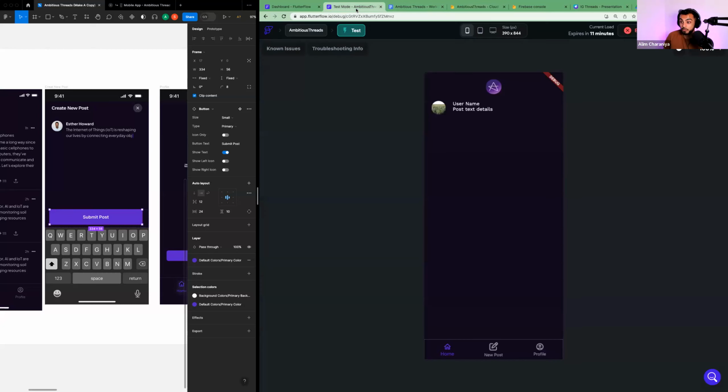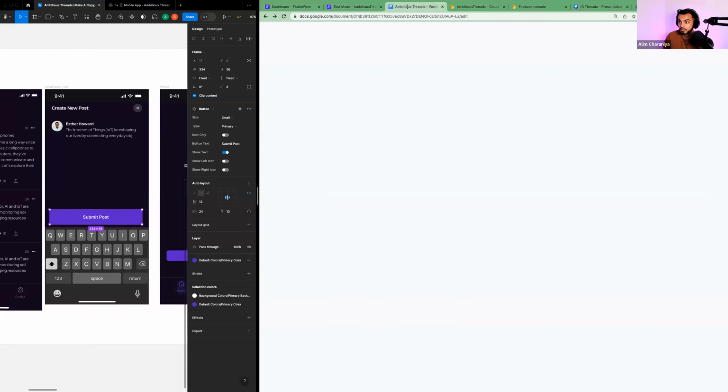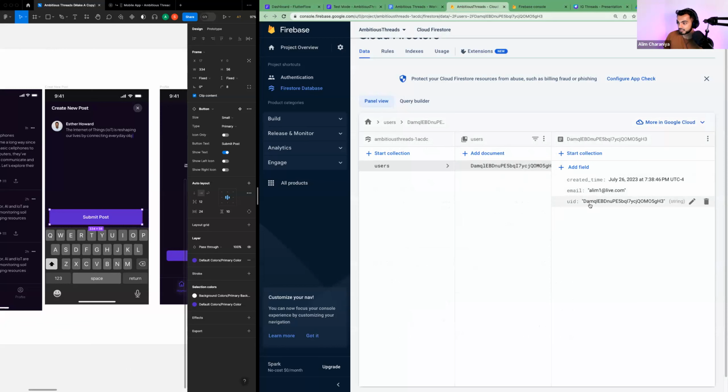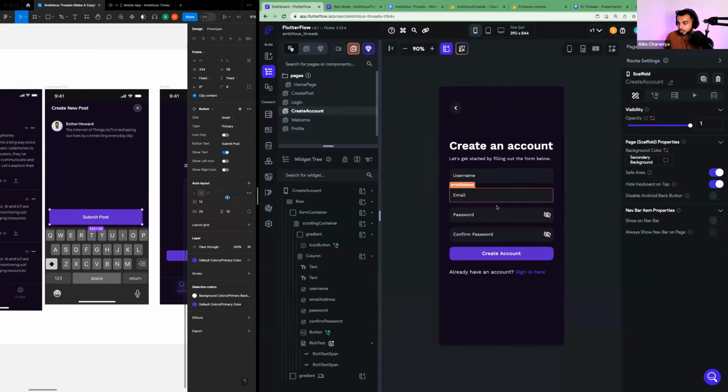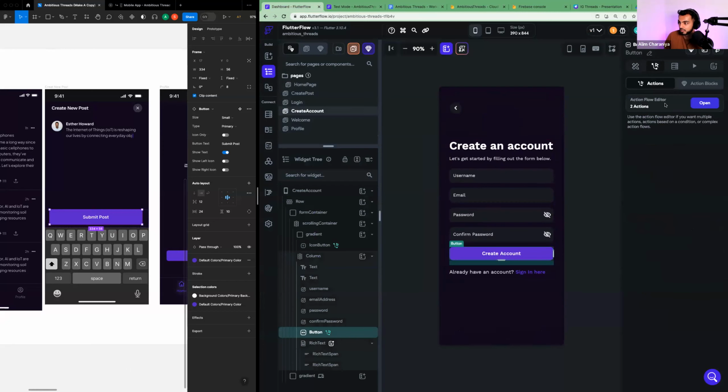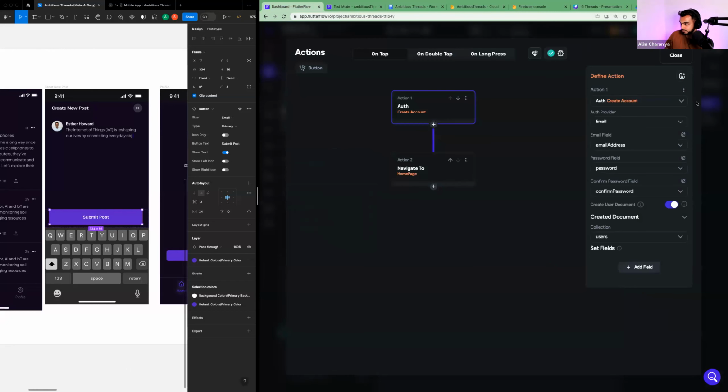Okay, so now we should move pretty quickly. So if I go to new post, okay, the one thing I noticed was that the UID email is here, but our username didn't show up. That's probably because in the create account flow, we didn't actually save the username. So I'm going to go to my create account page, tap on create account, hit open. And what's happening here is we forgot to set the field, and a field is a property on the user. You're going to get used to this as you insert.